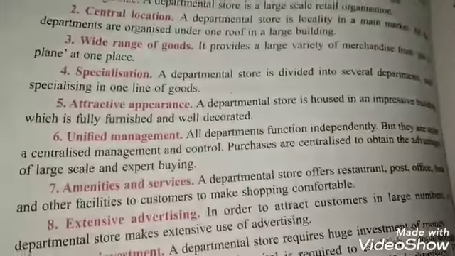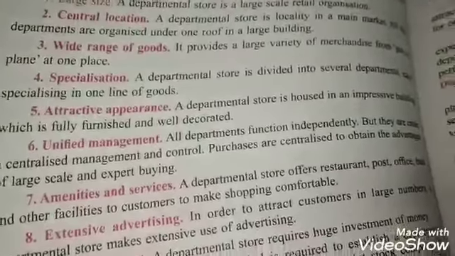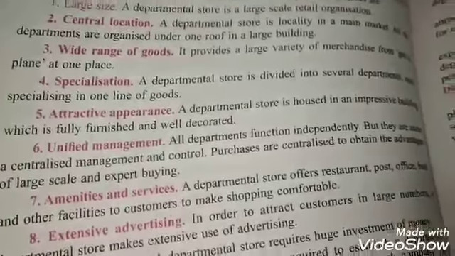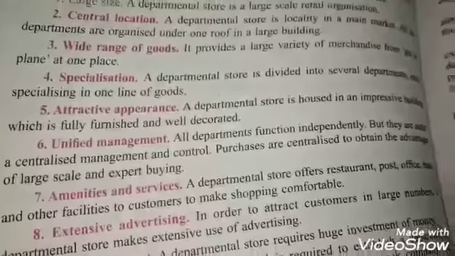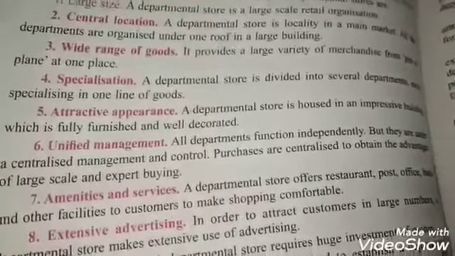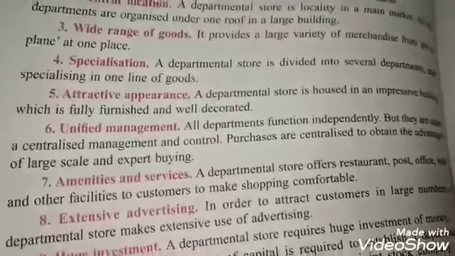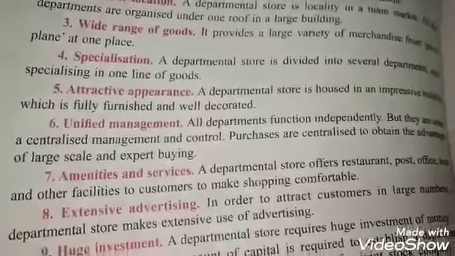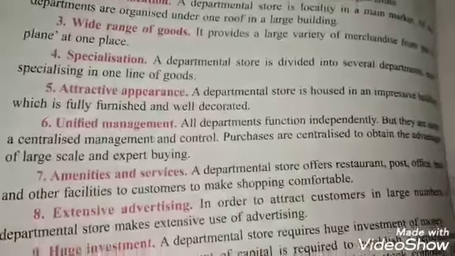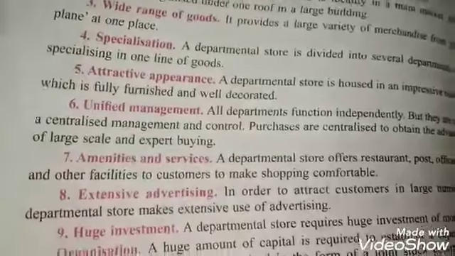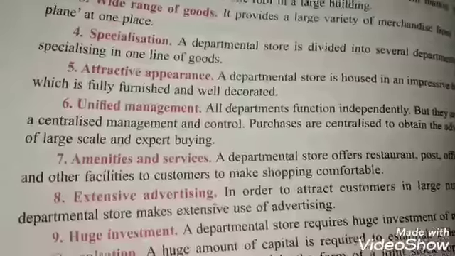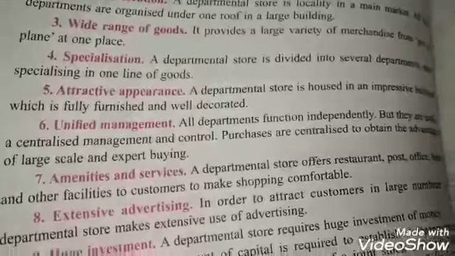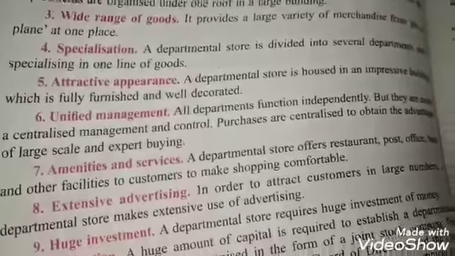Specialization. These stores are divided into several departments. If I talk about the kids section, you will find toys, relevant items for kids like shoes, slippers, their stationery items, their clothing, everything. Then under the men's section you will find clothes related to men, their footwear, everything. If I go to the grocery area, I can find household items there. So these stores are divided into several departments which deal in one line of goods.